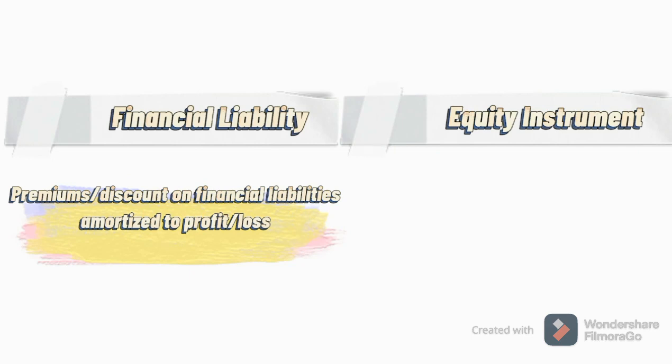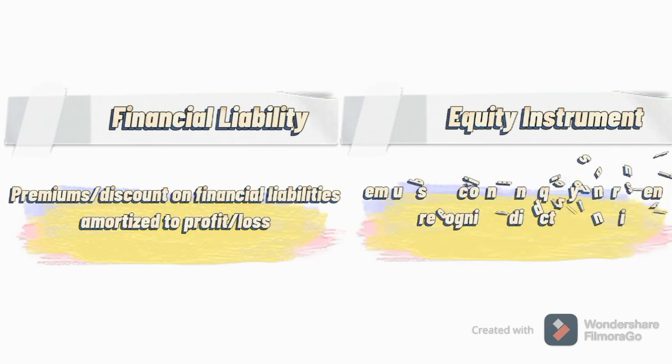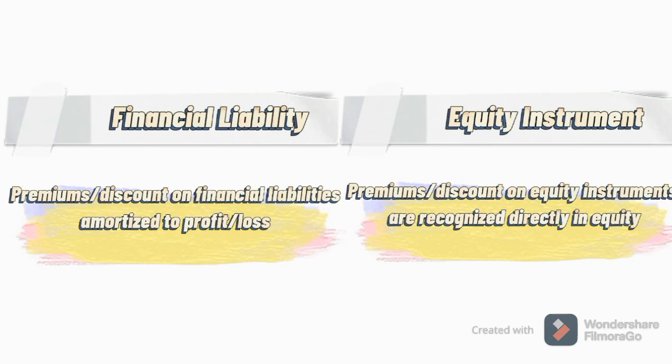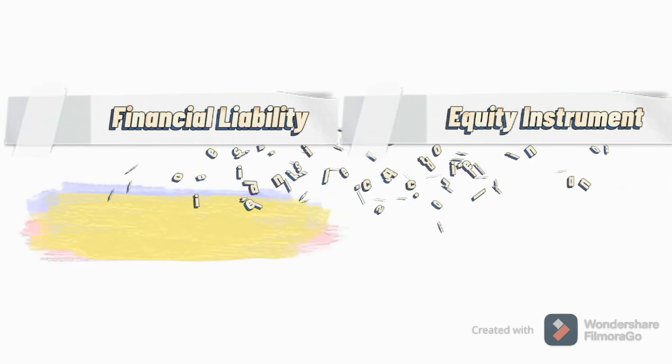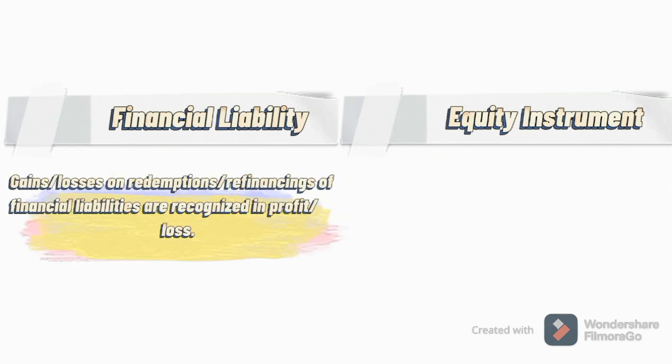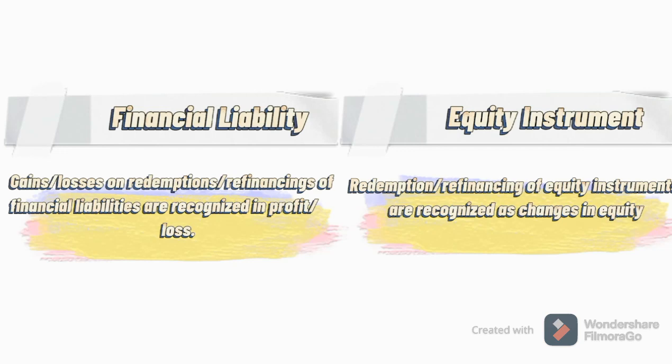Premium or discount on financial liability are included to its carrying amount and it's subsequently amortized to profit or loss, while premium or discount on equity instruments are recognized directly in equity. Gain or losses on redemptions or refinancing of financial liabilities are recognized in profit or loss, while redemptions or refinancing of equity instruments are recognized directly in equity.